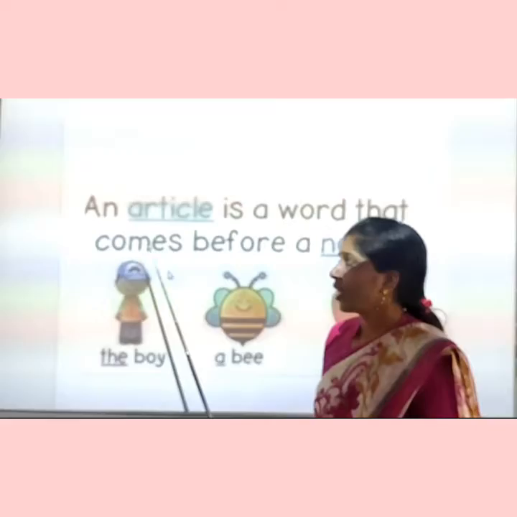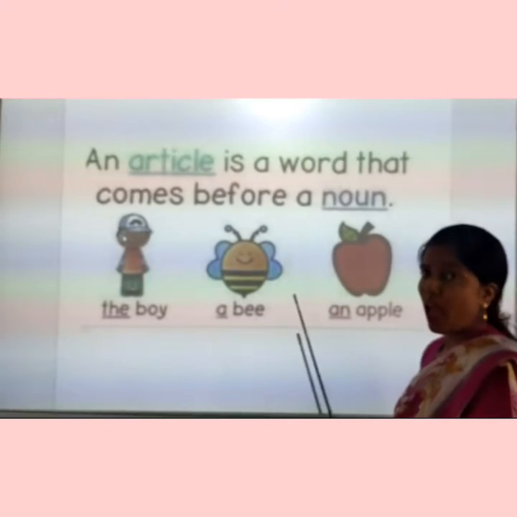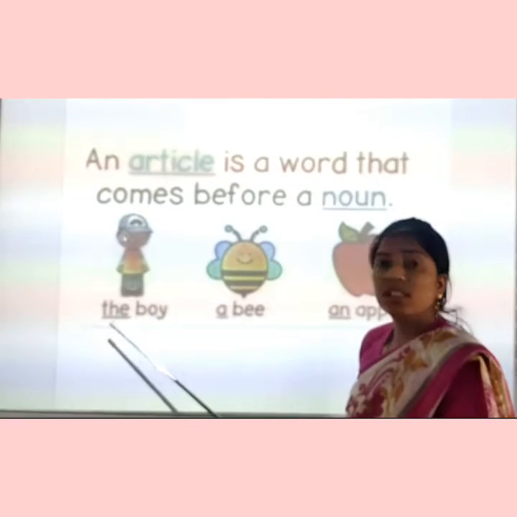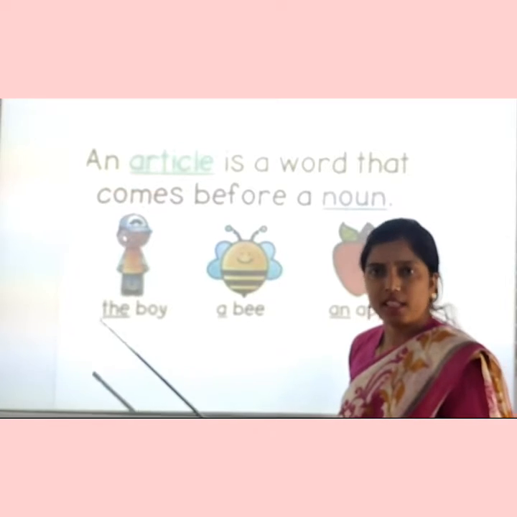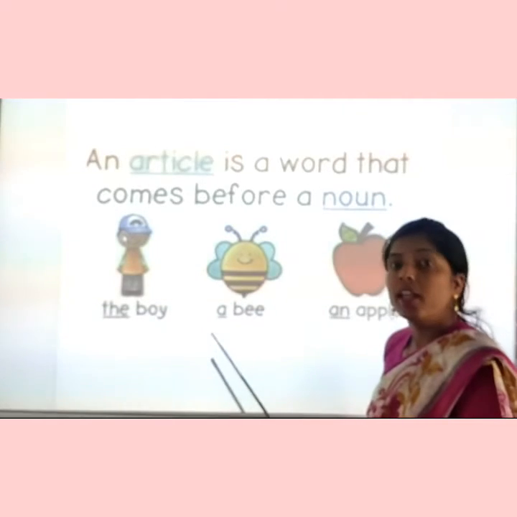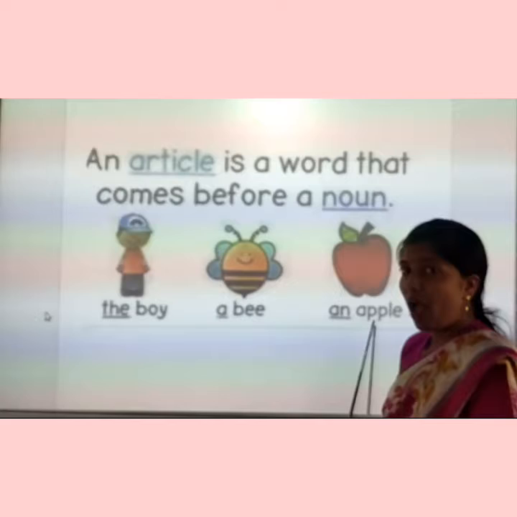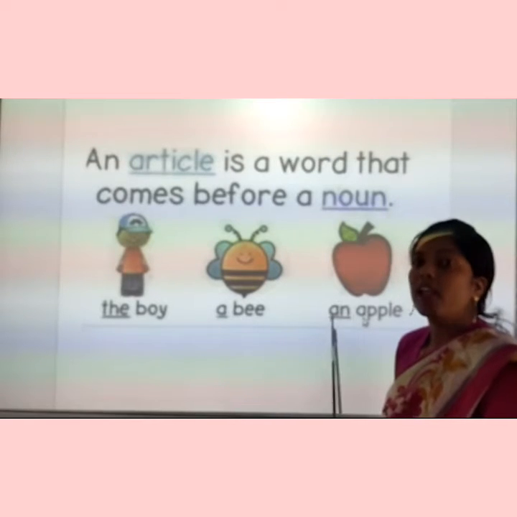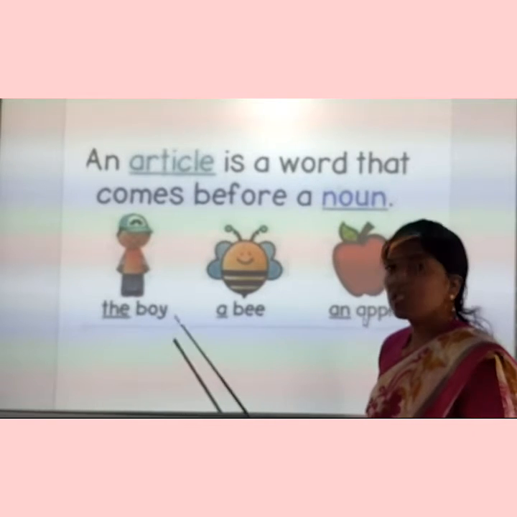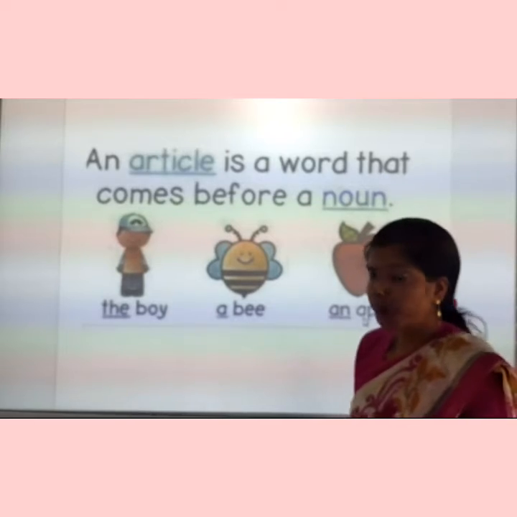For example, you just see the boy, a bee, an apple. See here, boy is a noun and the underlined word the is an article. Here, bee is a noun and the underlined word a is an article. An apple. Here, apple is a noun and the word an is an article. So, the words we use before a noun are called articles. It is clear to you?